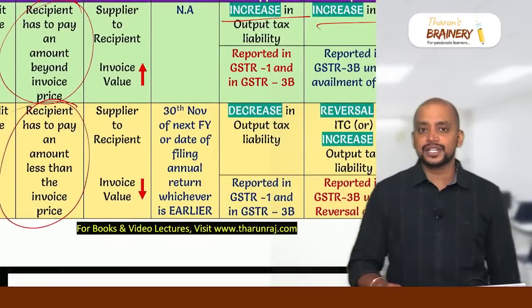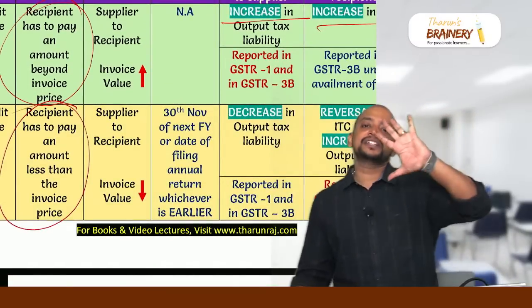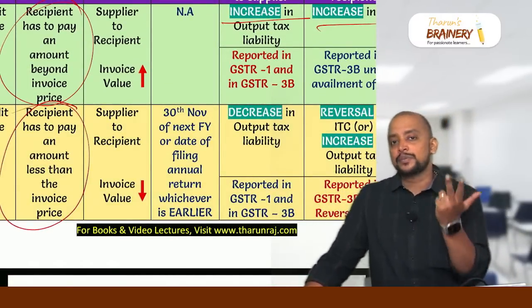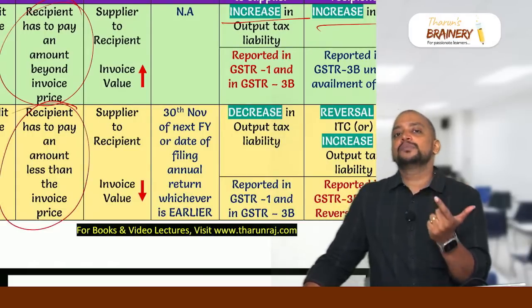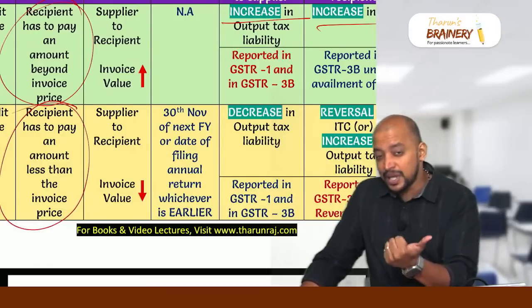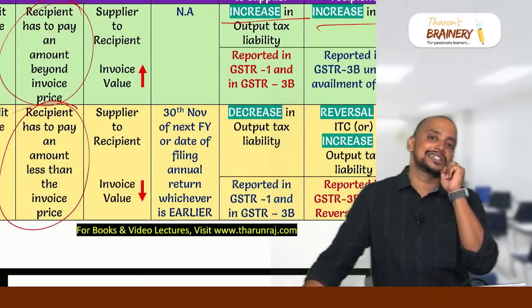Whenever a credit note is given, is there any time limit? Yes. There are 5 similar time limits that you need to remember. Time limit for issuance of credit note, time limit for availment of ITC, time limit for rectification of GSTR1, time limit for rectification of GSTR3B, and time limit for rectification of GSTR8.